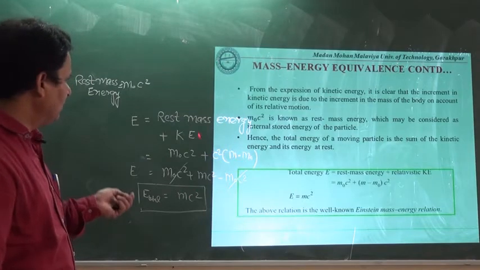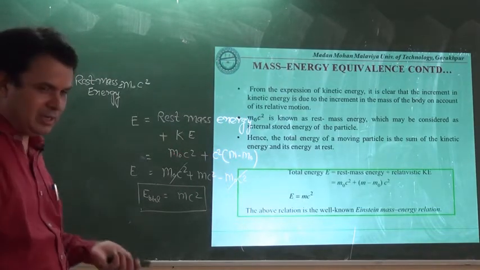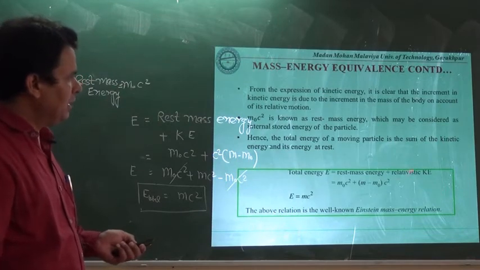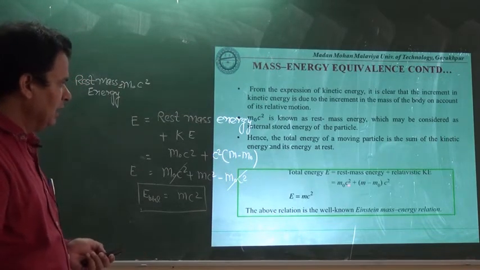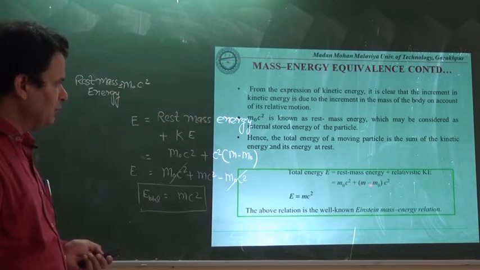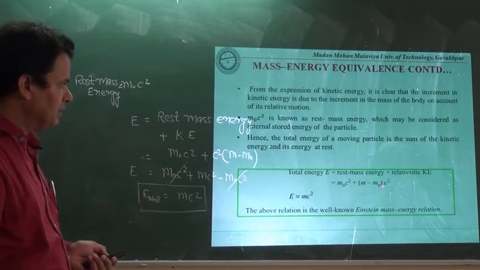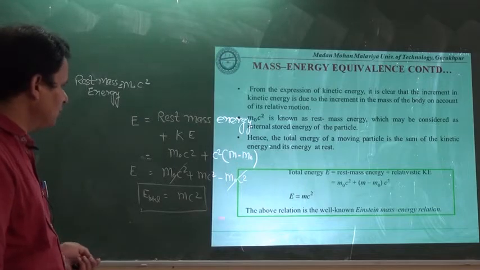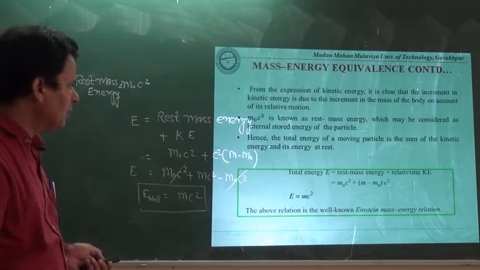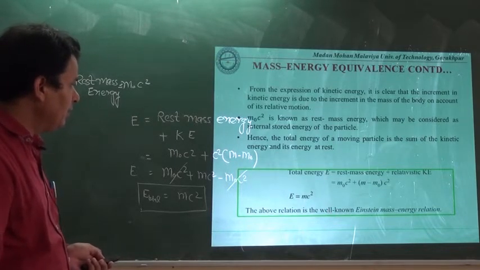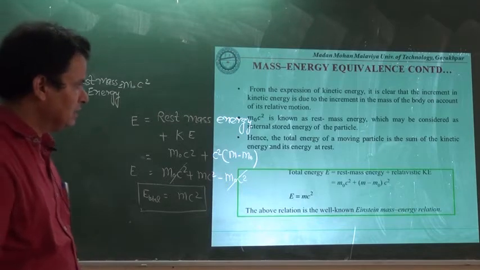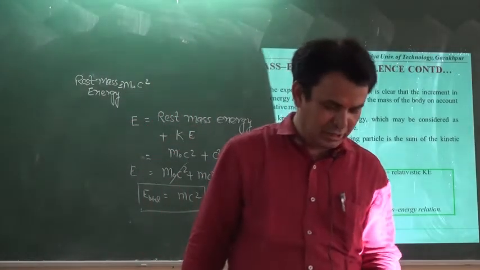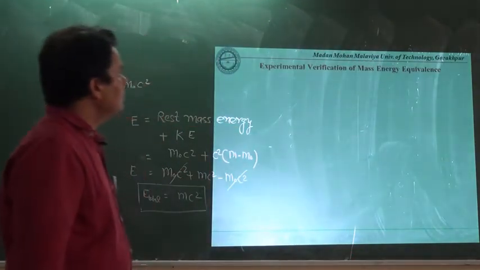Otherwise people may ask about kinetic energy of the classical mechanics also, but here this is relativistic kinetic energy, and hence m0 c square plus m minus m0 into c square, and finally E is equal to m c square. The above relation is the well known Einstein mass energy relation or mass energy equivalence.